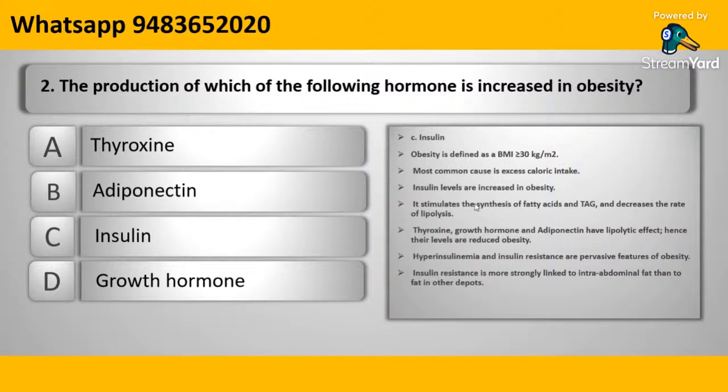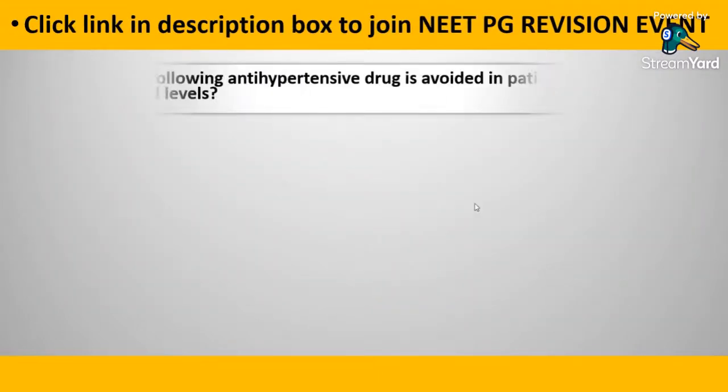Now, obesity is defined as body mass index of more than 30 kg per meter square. The most common cause is excess calorie intake. Insulin levels are increased in obesity. It stimulates the synthesis of fatty acids and triacylglycerols. Thyroxine, growth hormone, and adiponectin have lipolytic effect. Hence, their levels are reduced in obesity. Hyperinsulinemia and insulin resistance are pervasive features of obesity. Insulin resistance is more strongly linked to intra-abdominal fat than to fat in other depots.